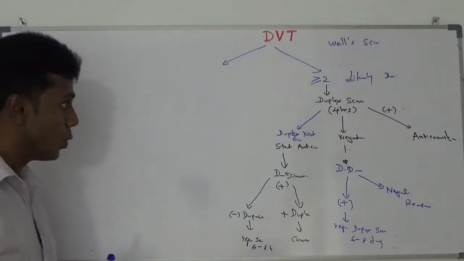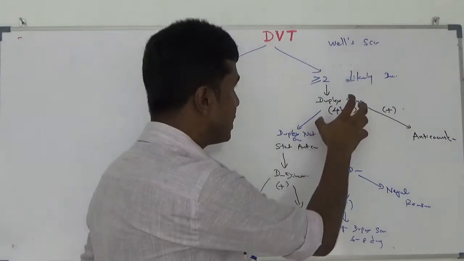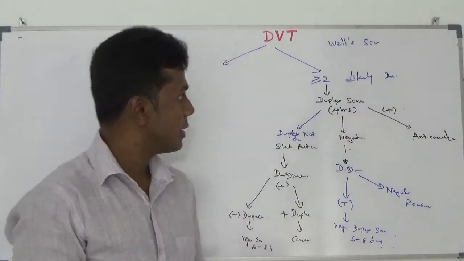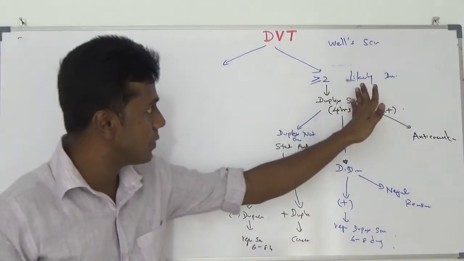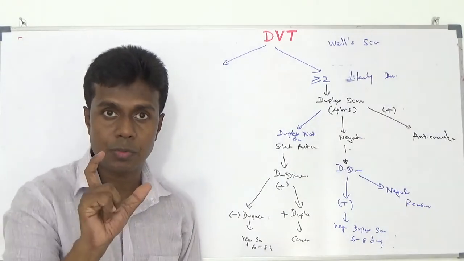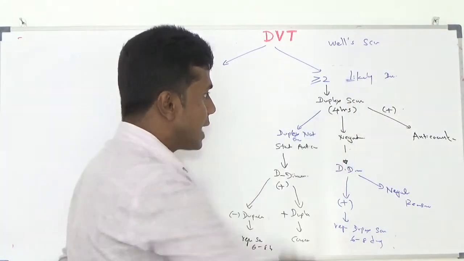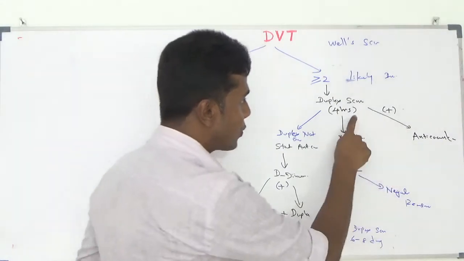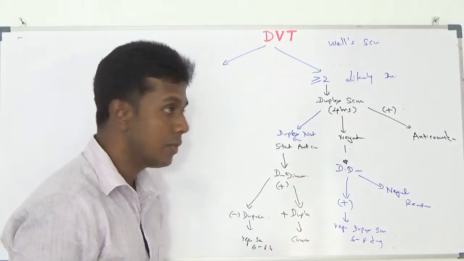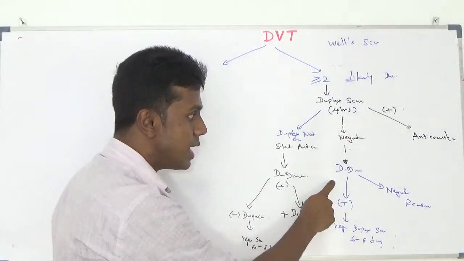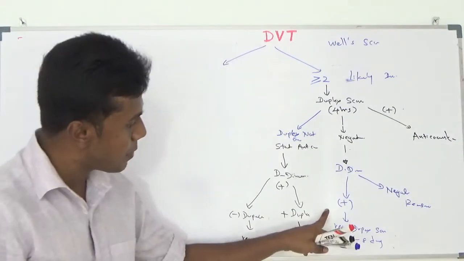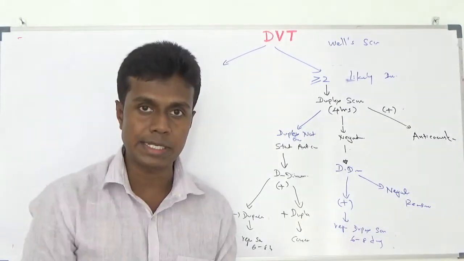That is how we are going to manage a patient with highly likely DVT according to the Wells score. That means a Wells score of 2 or more. You have to do a duplex scan within 4 hours, if you can. If positive, you have to anticoagulate. If negative, you have to do D-dimer. If D-dimer is negative, you have to reassure the patient. If D-dimer is positive, you have to repeat the duplex scan in 6 to 8 days.